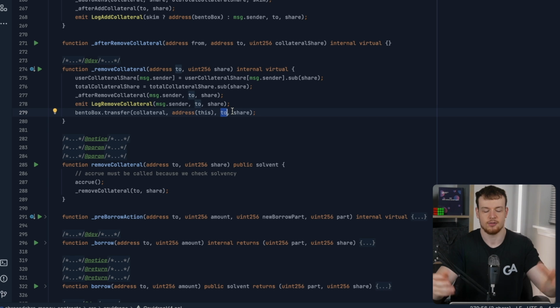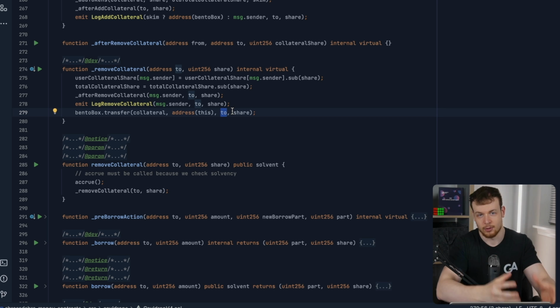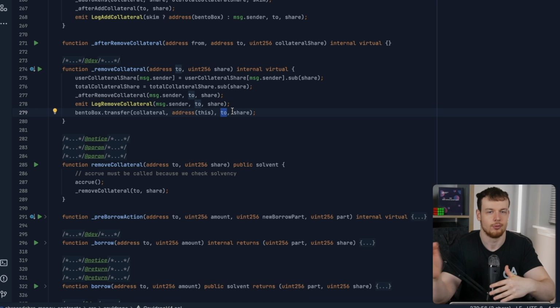So when we were depositing, we transferred the shares in the bento box from the user to the Cauldron. Now we're withdrawing, we transfer the shares in the bento box or the degen box from the Cauldron to the user, right? So we just do the inverse of when we got into the system.